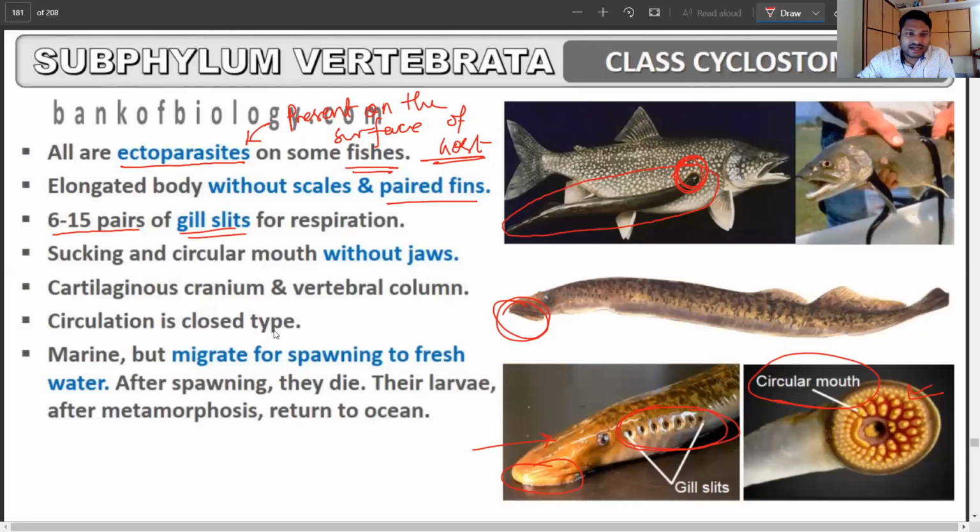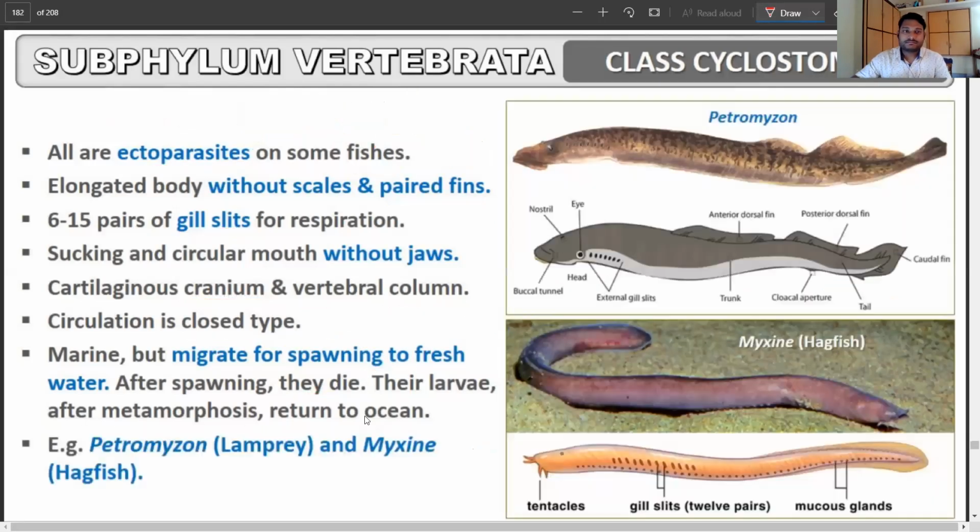So here the cartilaginous cranium is present, the brain is protected, and the vertebral column is also cartilaginous and they are well protected. Circulatory system is closed type and they're marine, but they migrate to fresh water for the reproduction, the spawning process. After spawning, they die, and the larvae after metamorphosis return to the ocean.